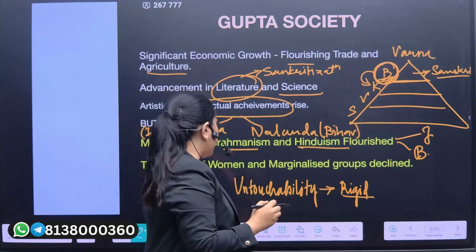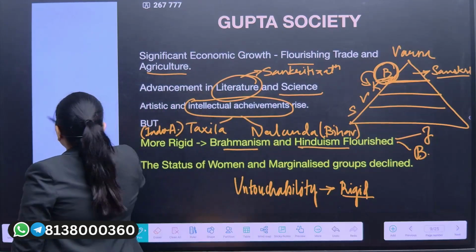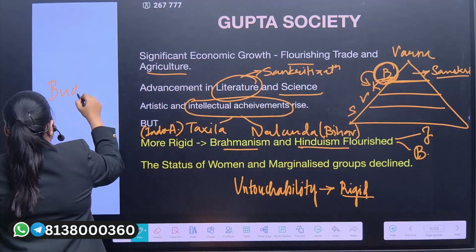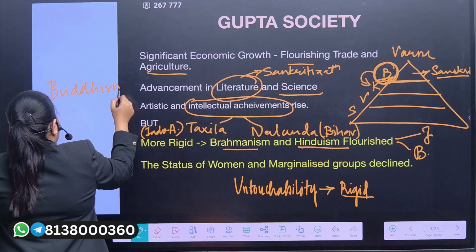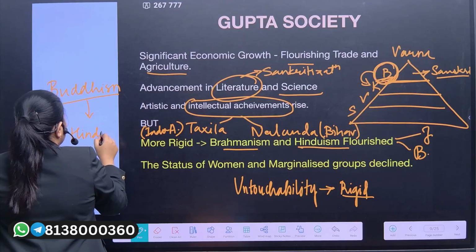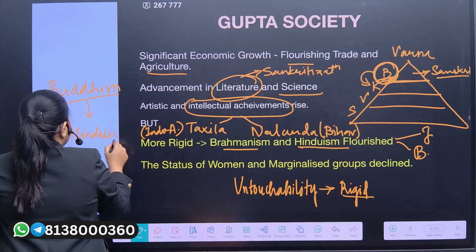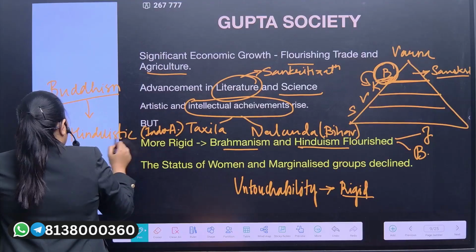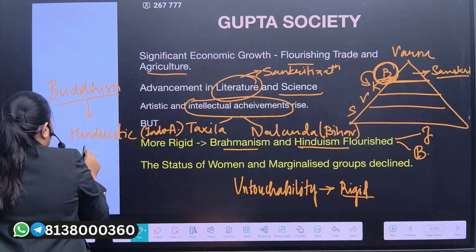For example, Buddhism was silent on Hinduistic activities.